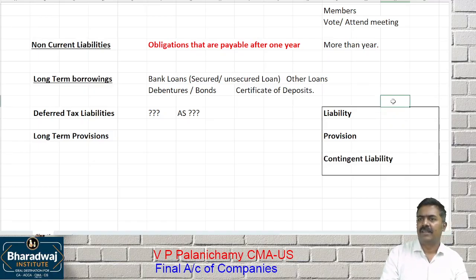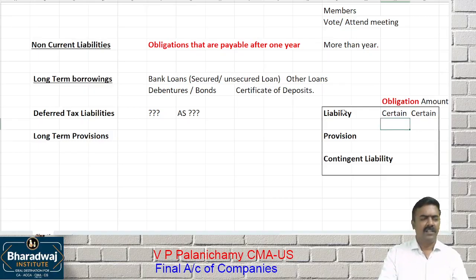Liabilities are obligations that are payable and the amount is also certain. Two things: one is the obligation and the other is the amount, the money. If the obligation is certain and the amount is also certain, that is called a liability. I borrowed 1 crore from her. What is the liability? 1 crore. Whether I should pay? Yes. Obligation is yes. Amount is also 1 crore. That is called a liability.